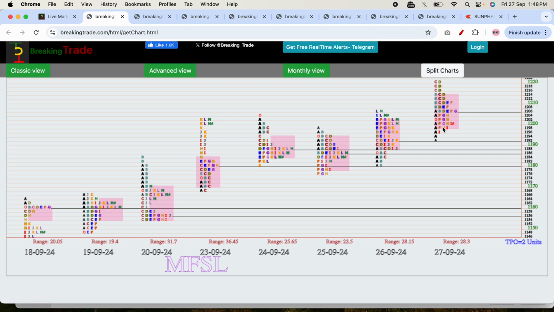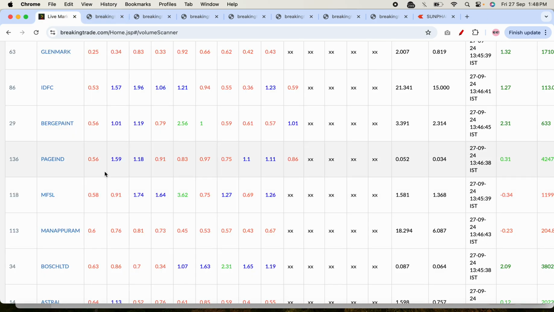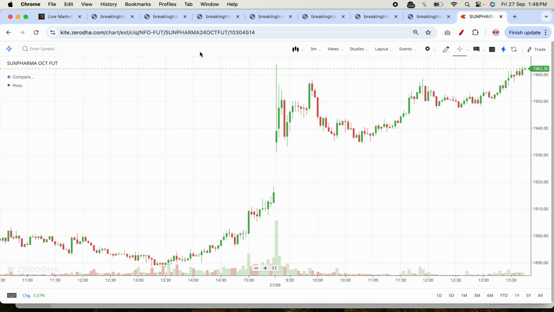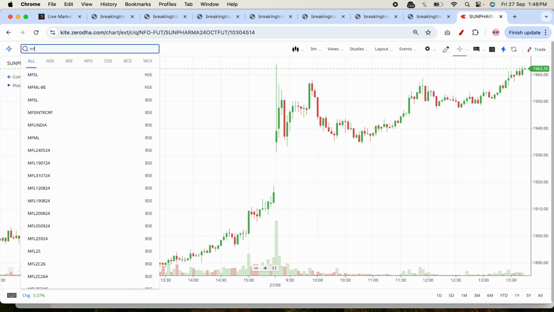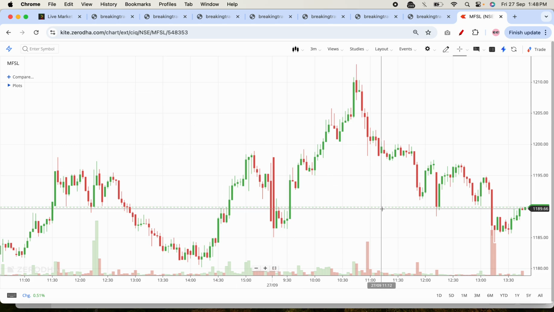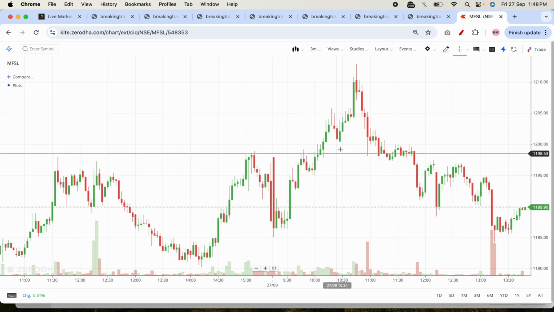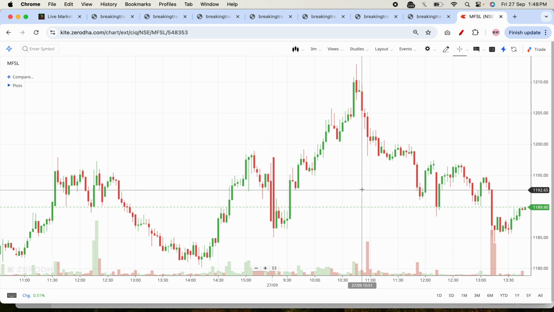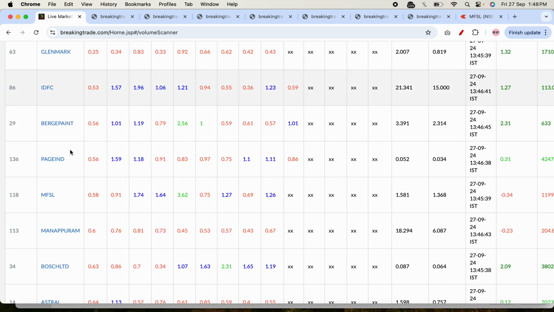It is hardly 0.3% movement. If I use this MFSL here, just see the MFSL chart. You can see the movement is very range bound. It is moving into this range only, and the percentage change is hardly 0.34.